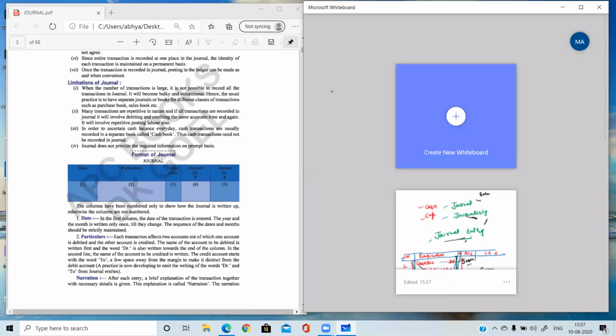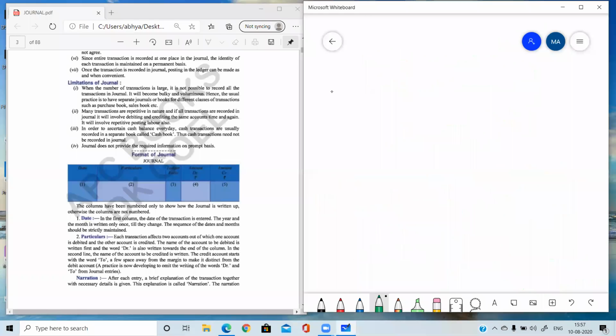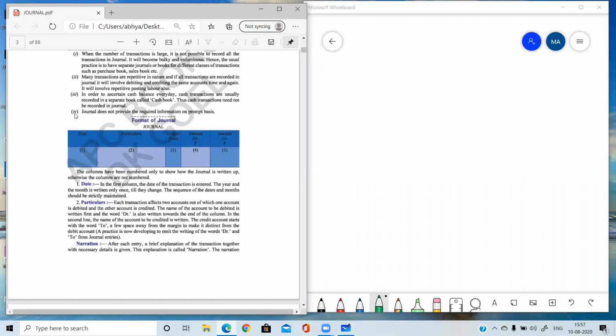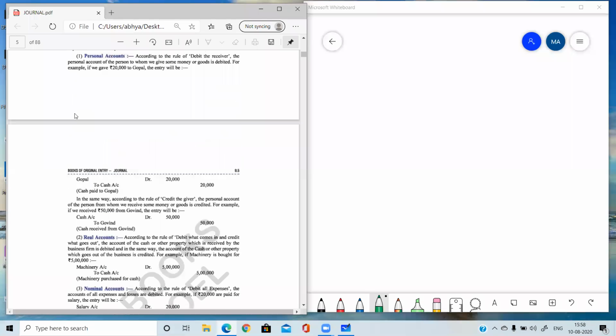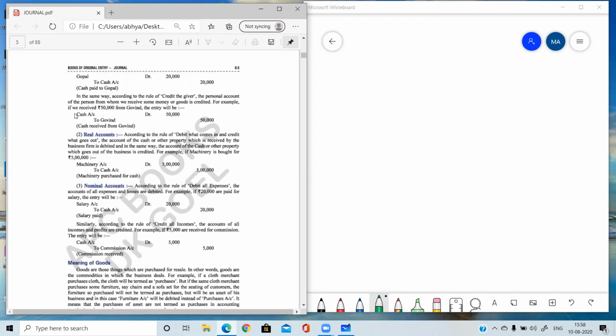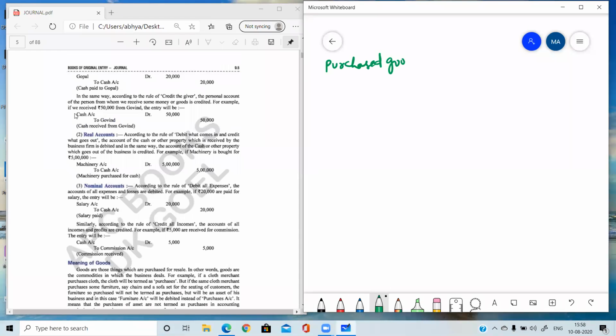अब आप मुझे बताएंगे कि which account will be debited and which will be credited. Wait a minute. Let's take some more examples. For example, you have purchased goods costing rupees 40,000. So please start giving answers. Which two accounts are involved in this transaction? Do the analysis of the transaction. Which two accounts are involved and which will be debited, which will be credited?